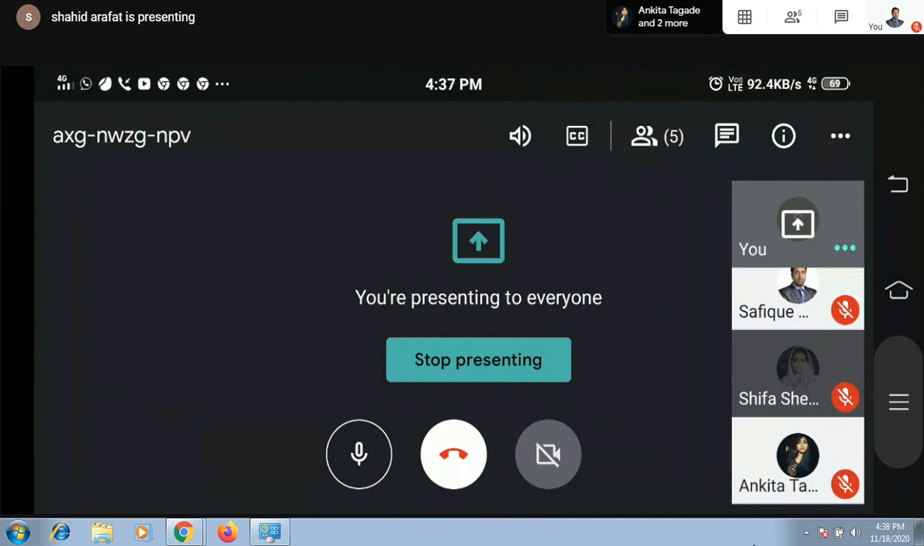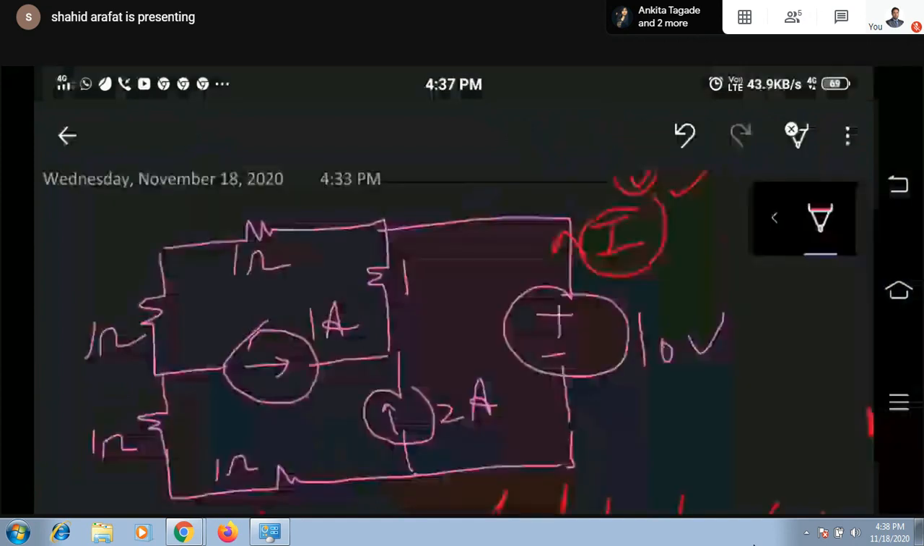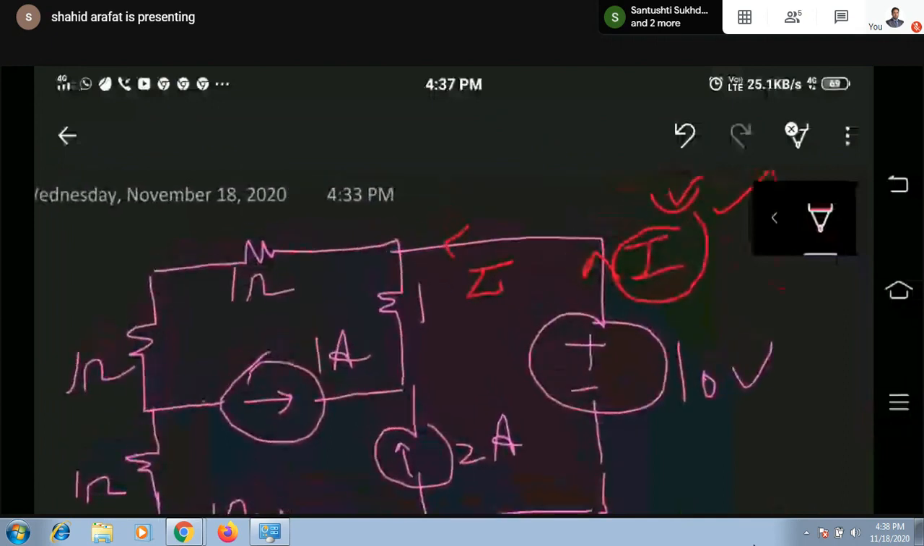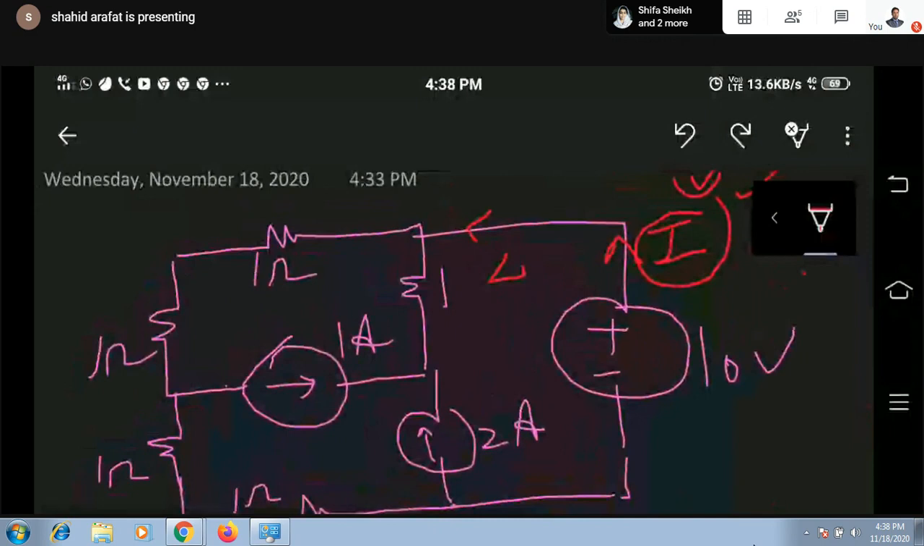Okay, let me move on. This one is your I. One more thing, I forgot to write over here. 3 ampere is mentioned over here. Current through this 1 ohm is 3 ampere. It is given in the numerical. Now what can be done?